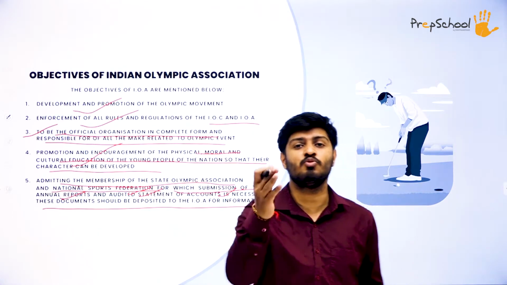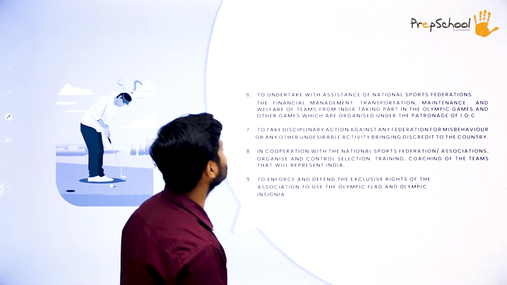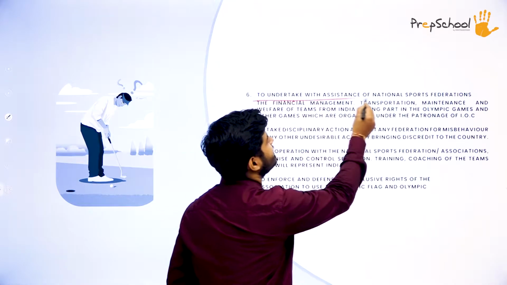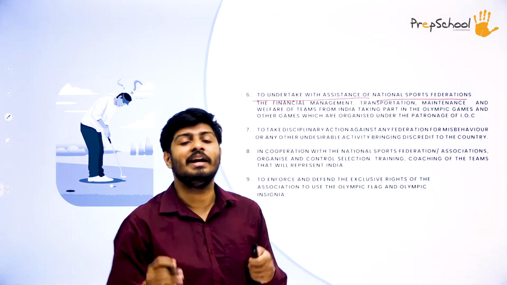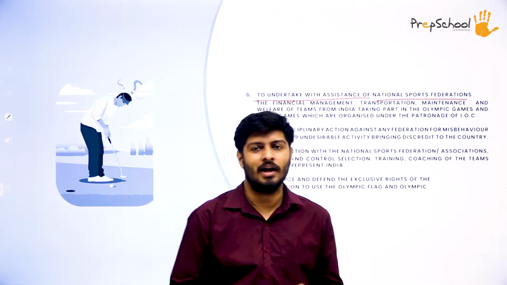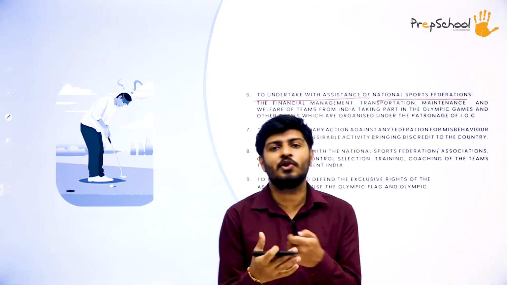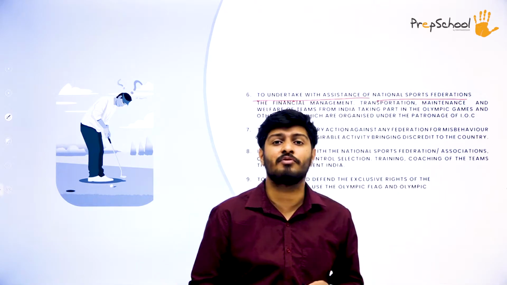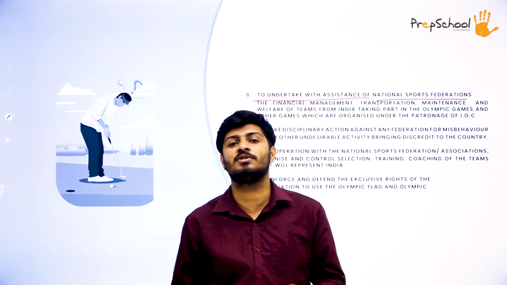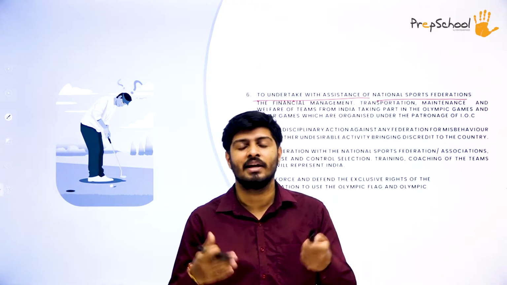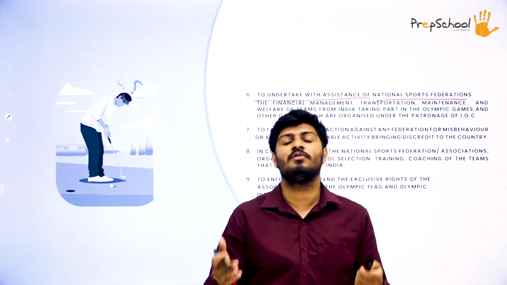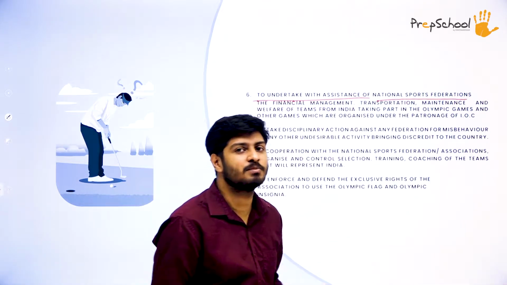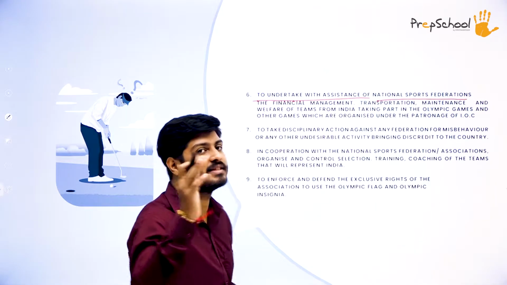Having said that, let's move on to our next point, that is to undertake activities with the assistance of national sports federations. The Indian Olympic Association, I.O.A, works in collaboration with multiple other federations related to sports and physical activities in the country, so that the working of the association or the committee runs very smoothly. So that is the sixth point they have.